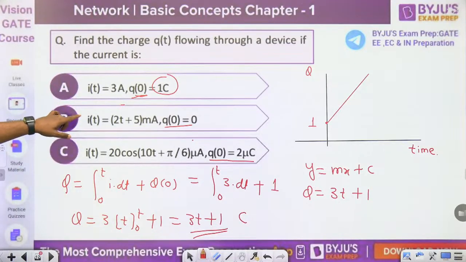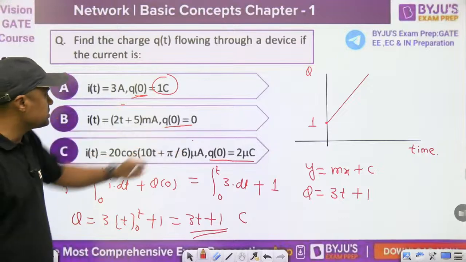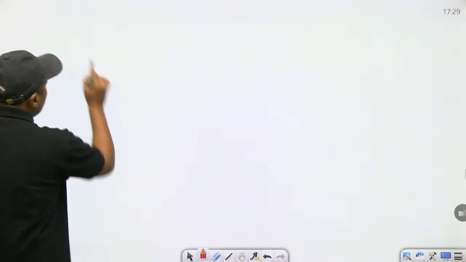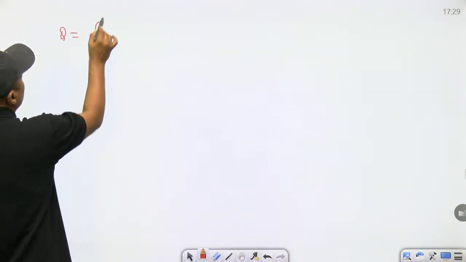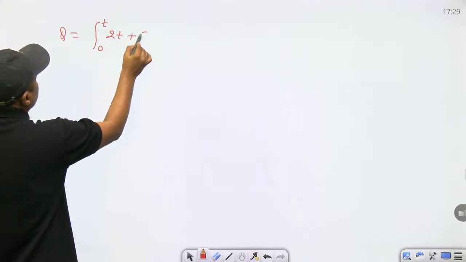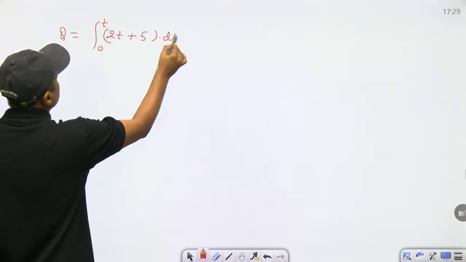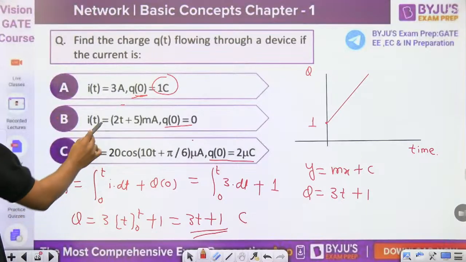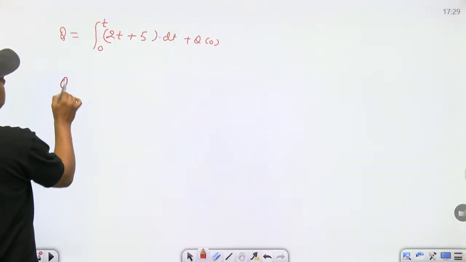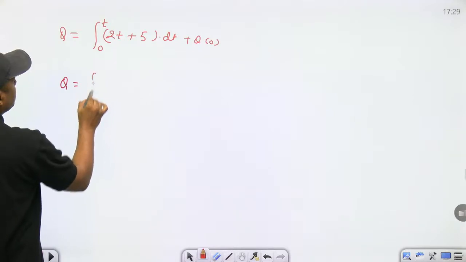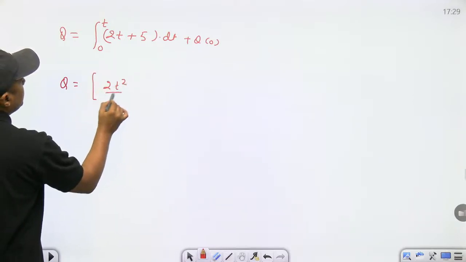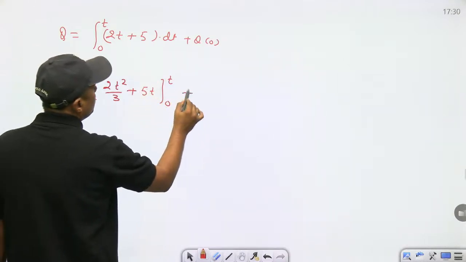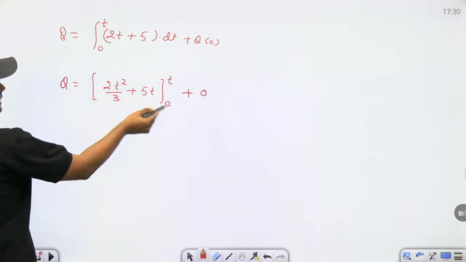Now the second question: 2t plus 5 milliampere, and what is the initial charge? 0. Now you have to integrate it. What is the charge? Integration from 0 to t of 2t plus 5 dt, and the initial charge is 0. Integrate it, so you will get t square plus 5t from 0 to t, and when we put the initial value 0, it becomes easy.